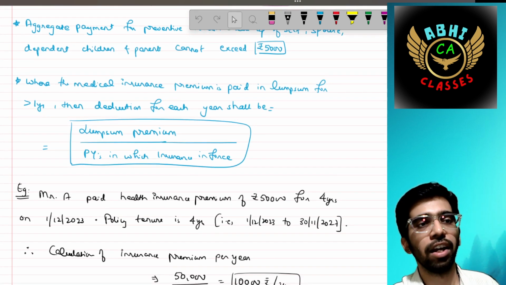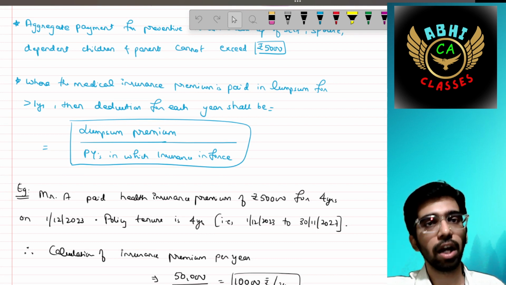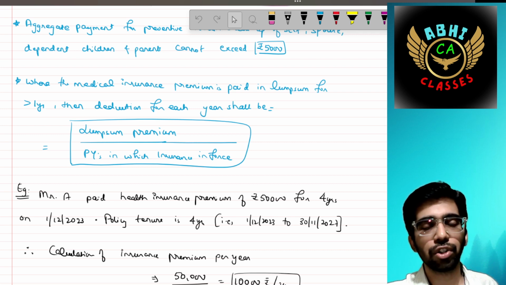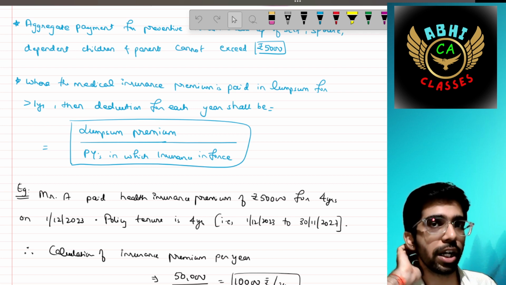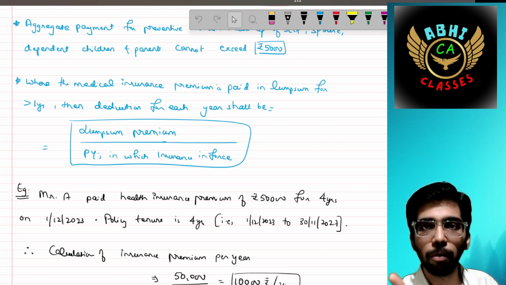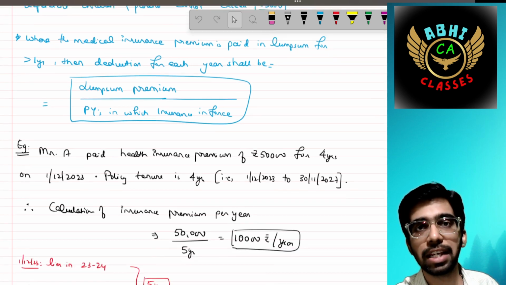Okay. Then where the medical insurance premium is paid in lump sum for an entire period that is more than 1 year, then the deduction for each year shall be in proportion by this formula. It is like prepaid insurance that you have studied in your 12th or foundation. The formula is lump sum amount divided by the previous years in which the insurance is in force.